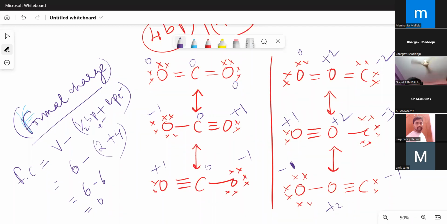Now, the more formal charge, the more charge is accumulated in any species, and it becomes more unstable. See, why I'm giving this, because everybody knows the stable structure of carbon dioxide. In IIT JEE, because they are known for asking such questions, they'll create questions, they won't follow any books there. If they ask what is the most unstable structure possible for carbon dioxide, we all know the stable structure because it is given in the books, and we have been studying this from our childhood. The most unstable structure for carbon dioxide would be the one having the highest formal charge.